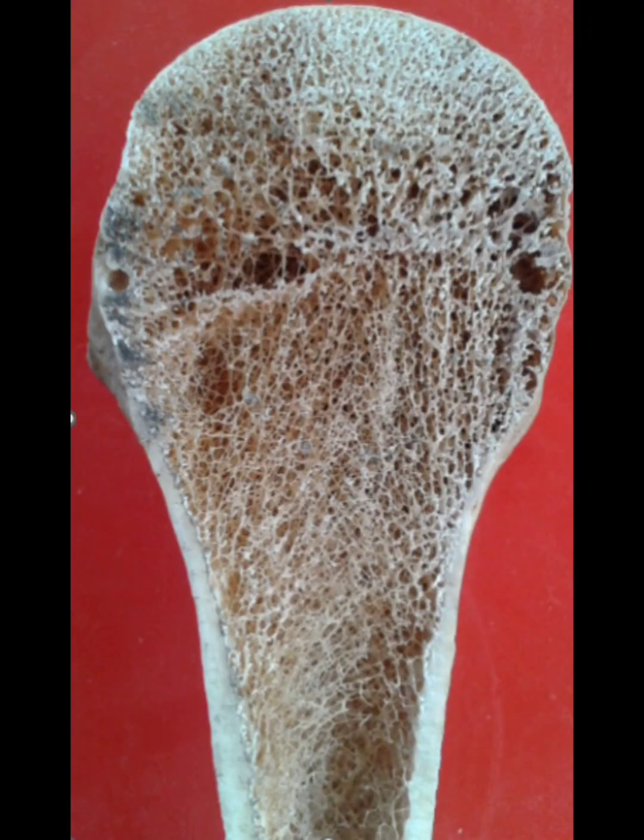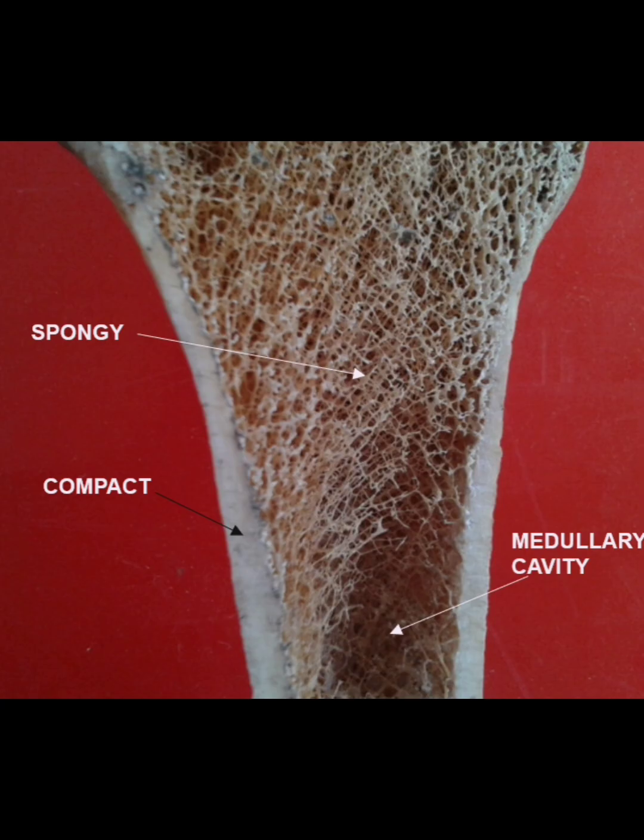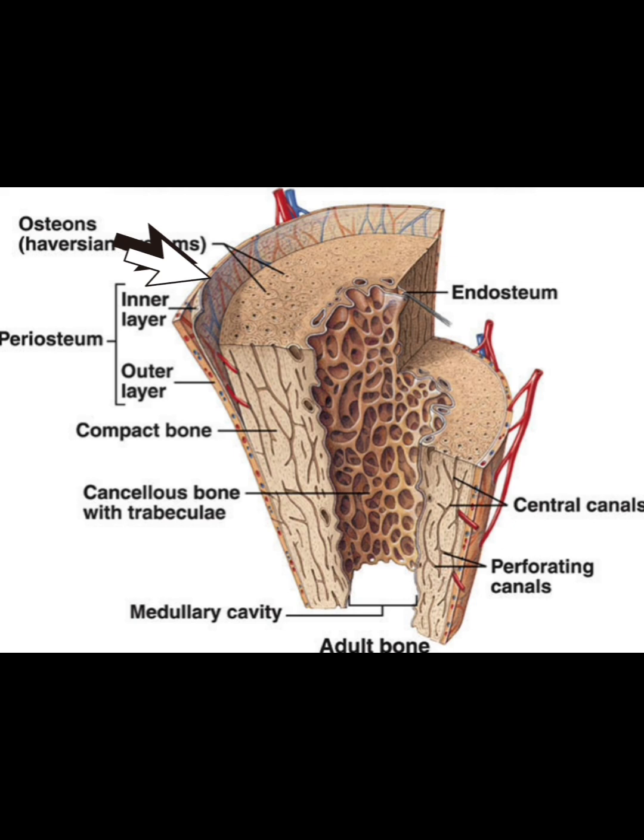This is a longitudinal section of dry bone humerus. It shows the medullary cavity in the shaft. It has compact bone here and spongy bone near the end. This shows periosteum with blood vessels, and endosteum on the spongy bone and in the medullary cavity.